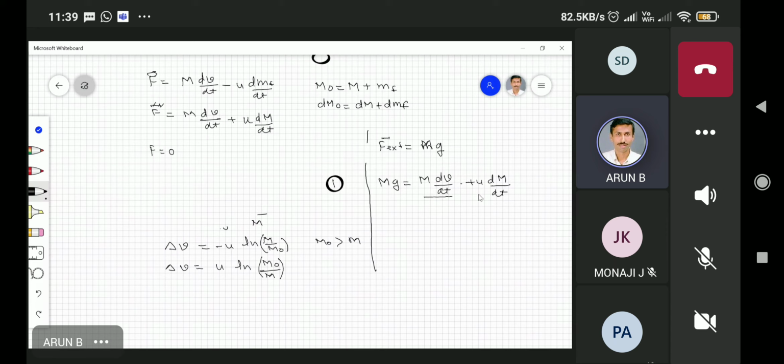I can divide by m and multiply by dt. So dv is equal to minus g dt, minus u dm/m. Mg will have a minus sign here because it is acting downward.